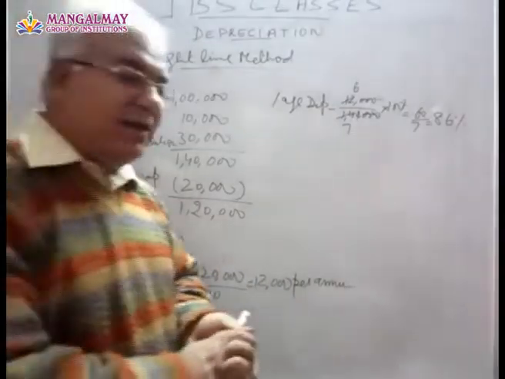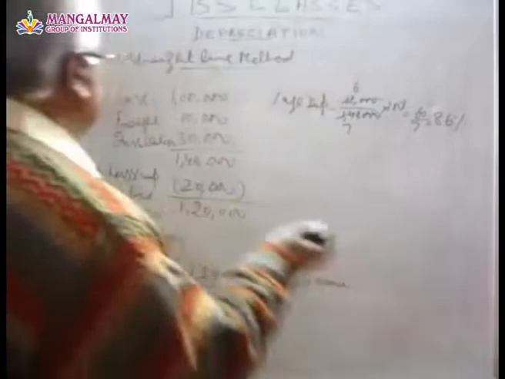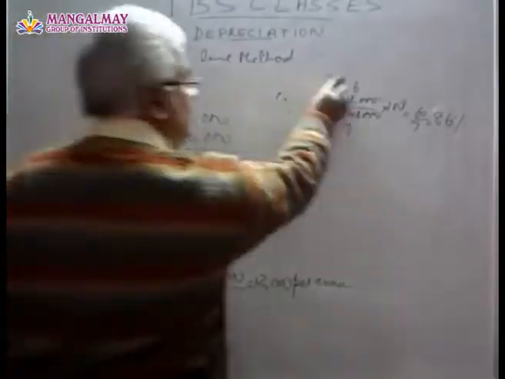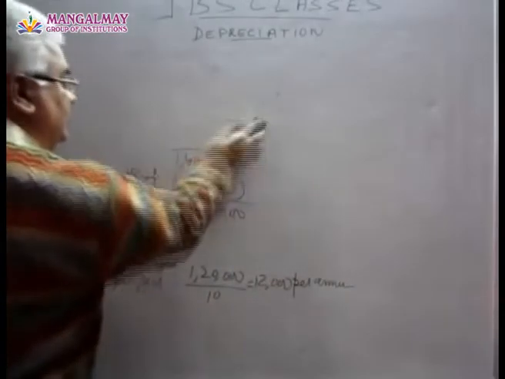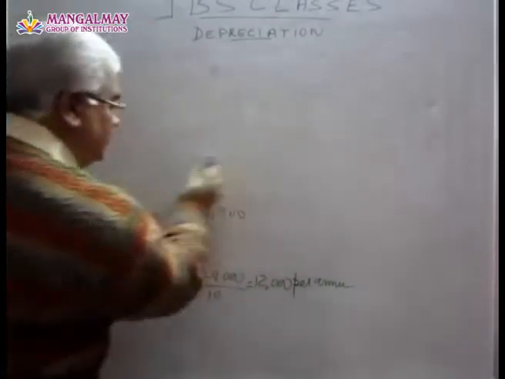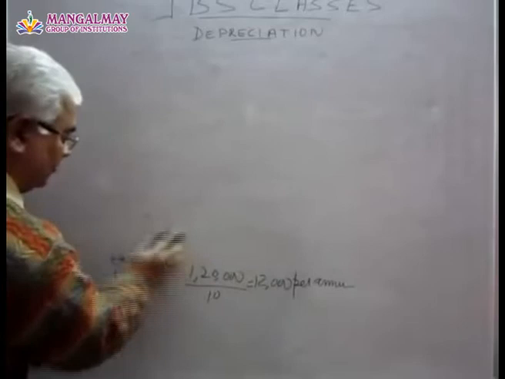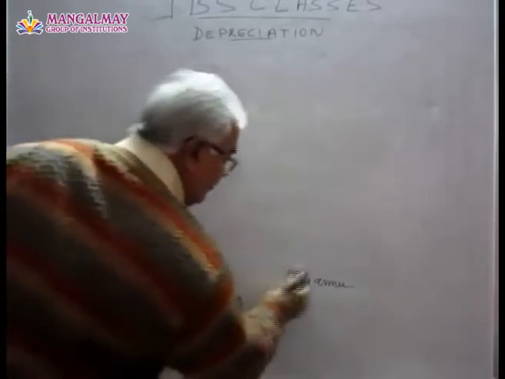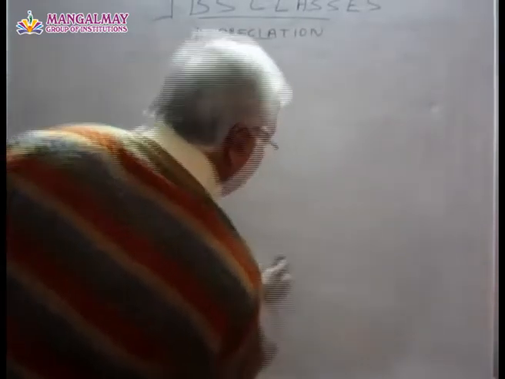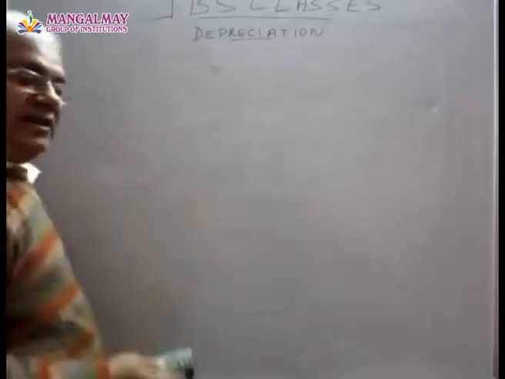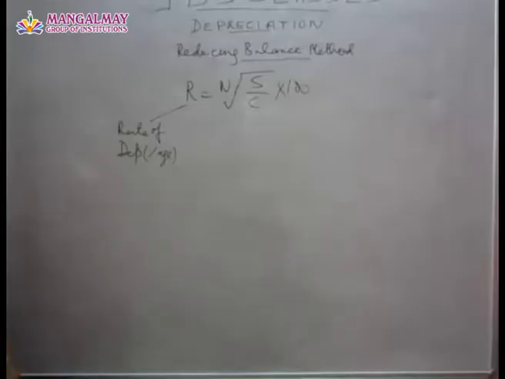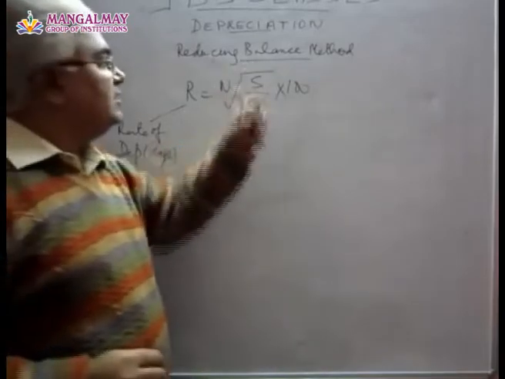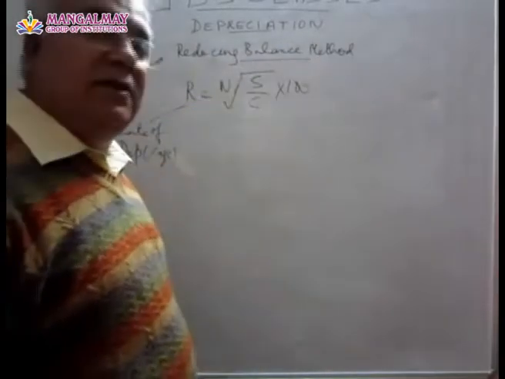The other method is reducing balance method. In the reducing balance method, we charge depreciation each year on its reduced value. That means we charge depreciation on whatever is the opening balance in our asset account at the beginning of the year. Now we will understand reducing balance method.